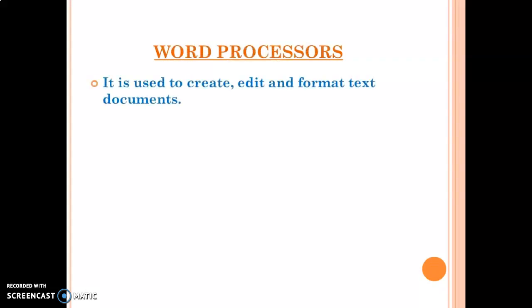Word processor. I have given you the example: WordPad, Notepad and MS Word. These are three word processing software. Why are they known as word processing software? Because we can create, edit and format the document. And I have taught you about MS Word in class 3, in class 4, and now again in class 5 you will study about that.